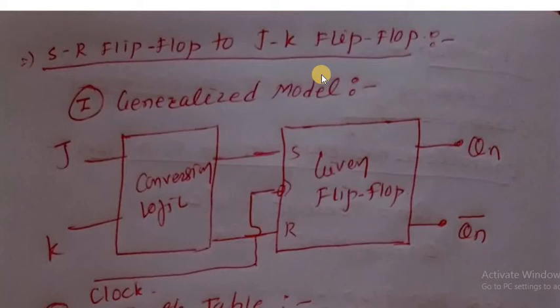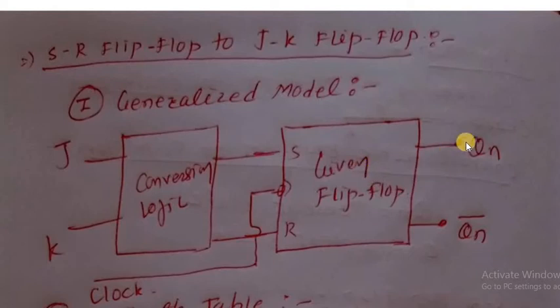See here, first of all, in the first step, we define the conversion model. First is the generalized model. Whatever the given flip-flop is, here the given flip-flop is the SR flip-flop, because SR to JK means we need to convert the SR flip-flop into a JK flip-flop. Therefore write down SR with its two input terminals; the clock is given here. This is the given flip-flop, and the output of the flip-flop is always complemented.